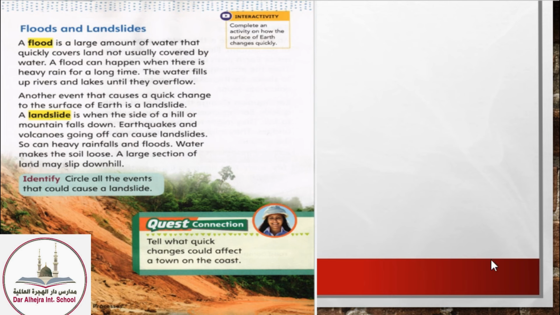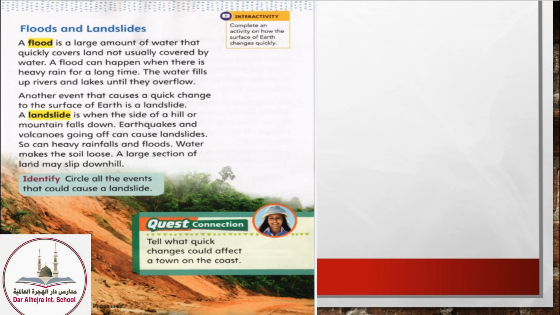If there is a river or lake and there is a lot of water in it, the water leaves the river or the lake and goes onto the land. Because there is a lot of water from the rain, it goes outside the limit of the water and onto the land. So this is the flood.